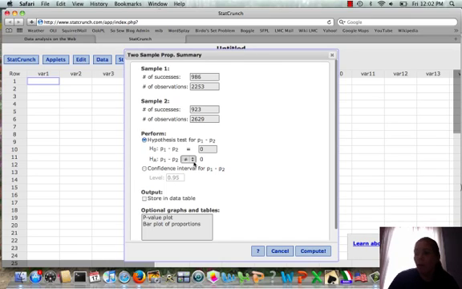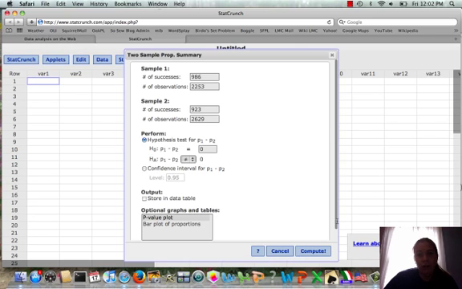So StatCrunch writes this in the alternate way. If you look back at your vocabulary, page 169, you see that there's two different ways we could think about this. Saying that the difference in proportions is 0 is the same thing as saying the proportions would be equal. And then I'm going to add a p-value plot as my optional graph. So if we go to compute,